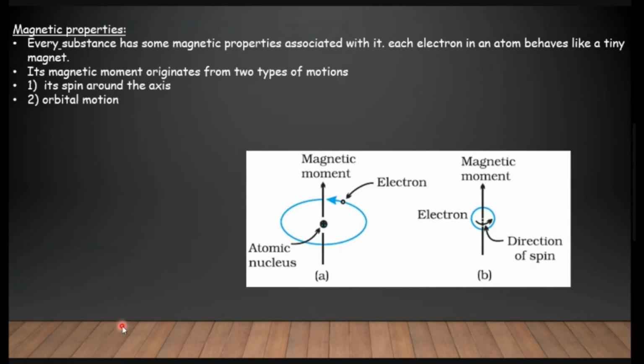So as you all know, an electron is a charged particle, so its orbital motion produces a small magnetic field along the axis of rotation. Similarly, its spin motion also produces a small magnetic field along the spin axis. You can see here, along the spin axis it can rotate, and around the nucleus also it is rotating, because of which a small magnetic field is produced.